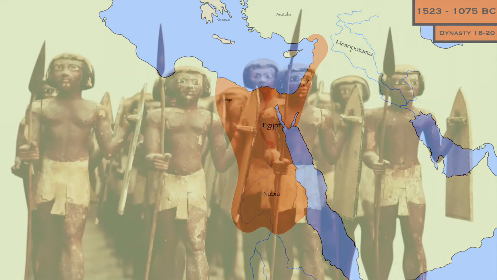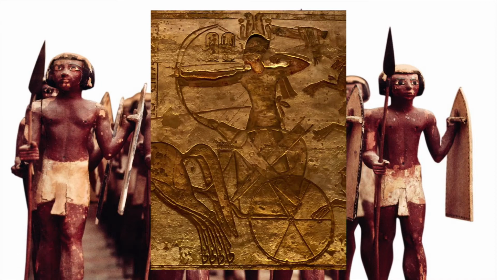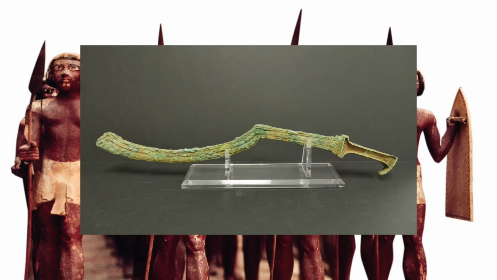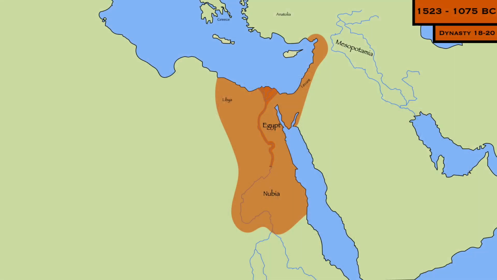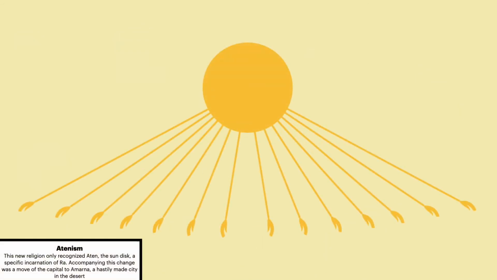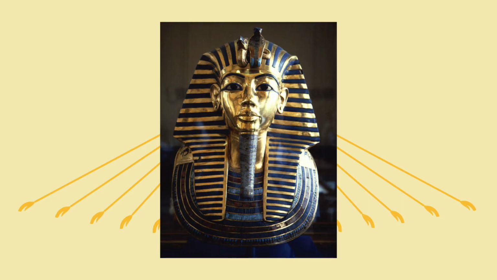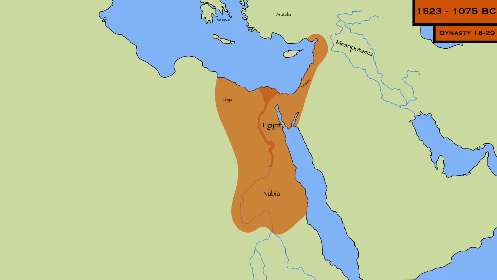New Kingdom Egypt was far more militaristic than its predecessors, and we even see new military technologies such as the chariot and the use of swords during this time. Everything was going well for a while, until a pharaoh named Akhenaten decided to totally change the entire Egyptian religious structure and convert the whole country to a monotheistic religion that only recognized the sun orb as divine. Turns out people didn't really like it, and during or right after the reign of King Tut, everything went back to normal. By this time, however, other powerful civilizations had developed in the region, and Egypt had some real competition.